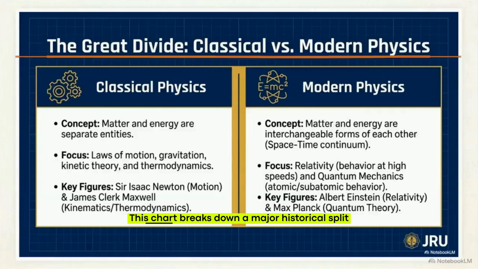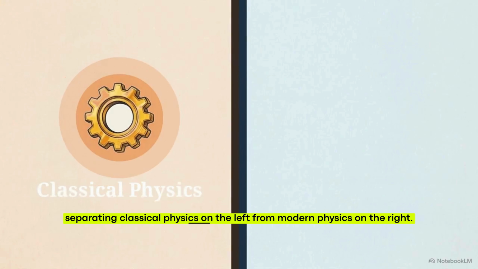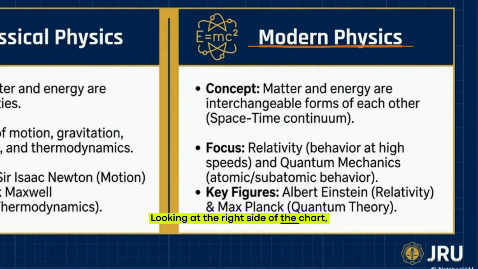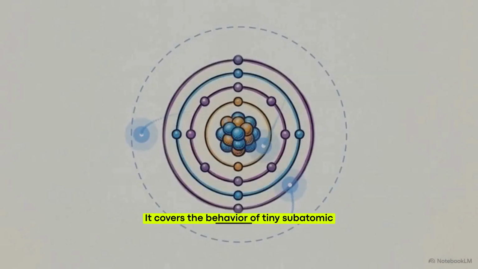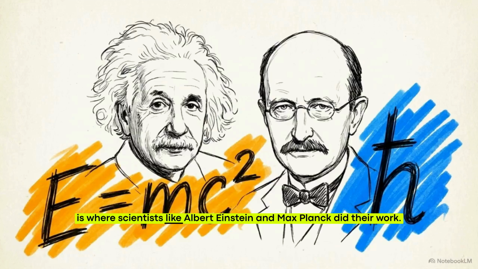This chart breaks down a major historical split in how we understand the universe. We call this the Great Divide, separating classical physics on the left from modern physics on the right. Looking at the right side of the chart, modern physics deals with the extreme. It covers the behavior of tiny subatomic particles and objects moving close to the speed of light. This is where scientists like Albert Einstein and Max Planck did their work.